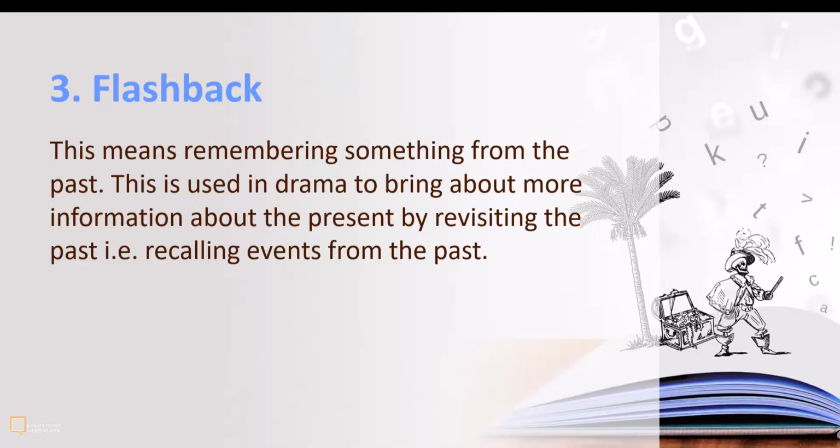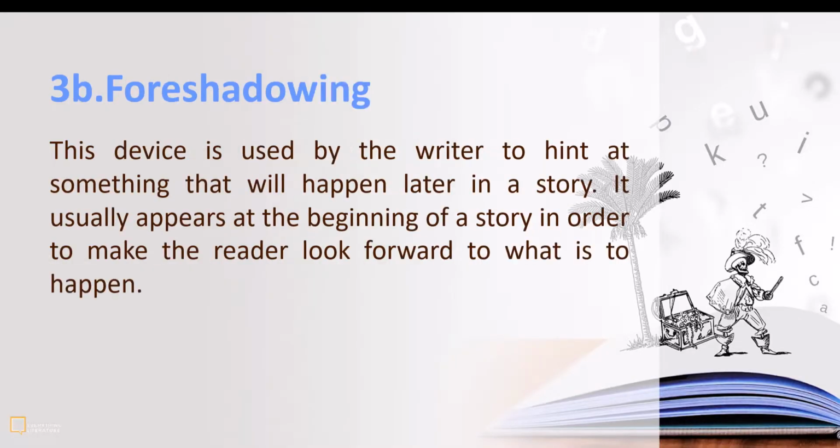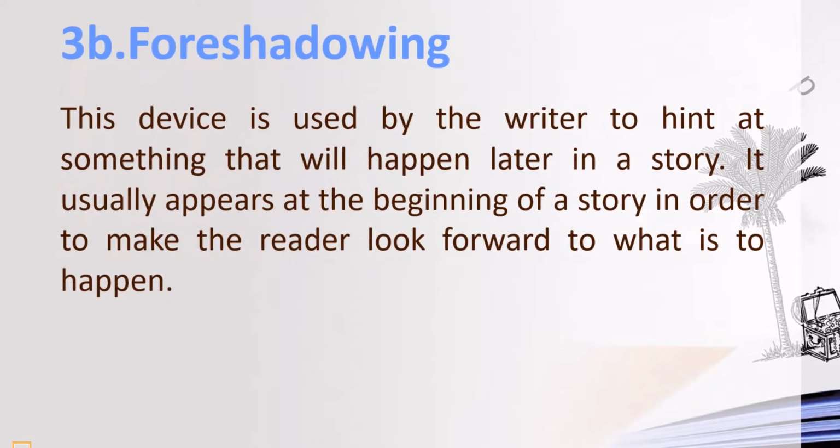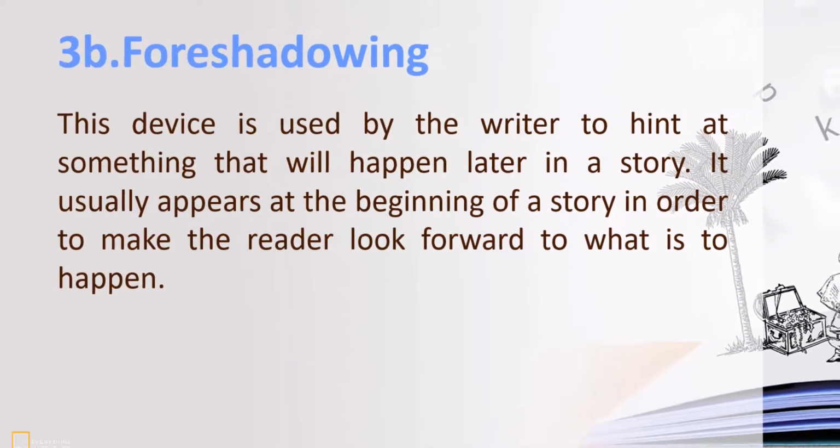Now, something that looks like flashback, or the opposite of flashback actually, is foreshadowing. This device is used by the writer to hint at something that will happen later in the story. It usually appears at the beginning of a story in order to make the reader look forward to what is to happen. So if we consider some epic movies, at the end of a particular episode, they make use of foreshadowing just to give us a hint on what's going to happen in the next episode.